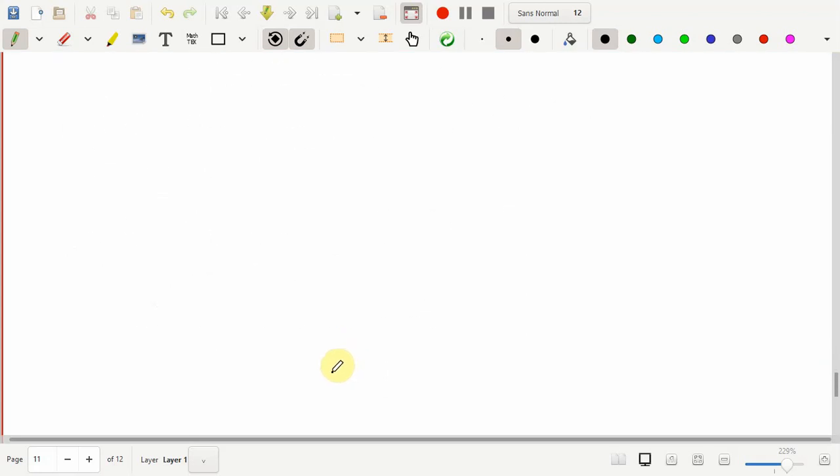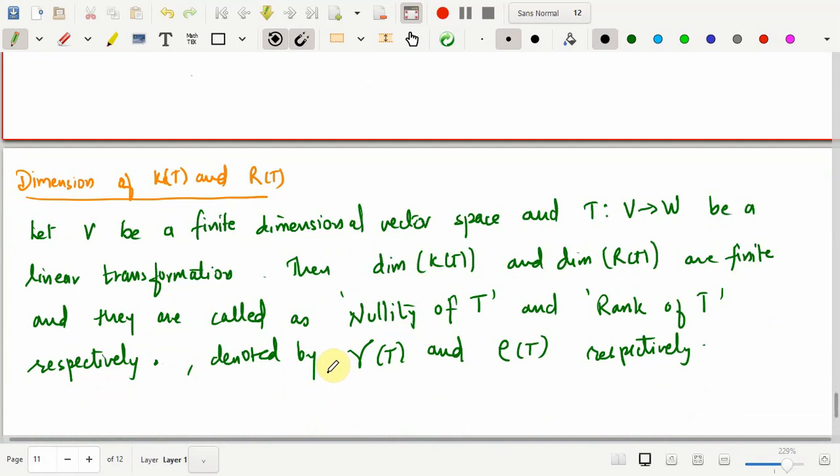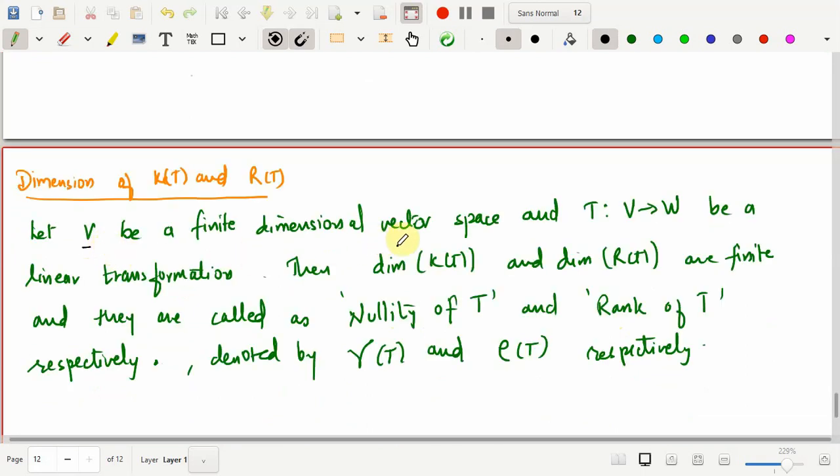I'm going to end this video with one definition, of the so-called nullity of T and the rank of T. Now if V is a finite dimensional vector space, and we have a linear transformation from V to W, definitely any subspace of V is going to be finite dimensional.